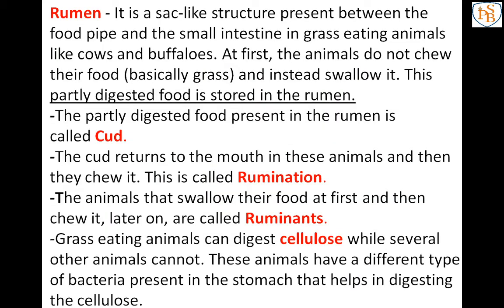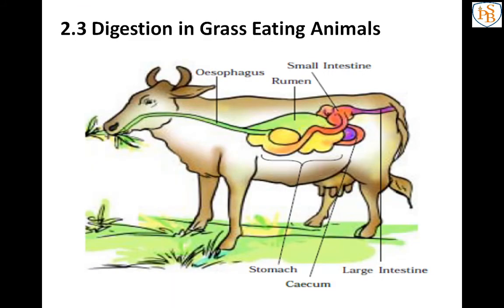Here I have mentioned the note but first I will explain from this image. Now the grass is swallowed and stored in the part of the stomach which is known as the rumen, and the grass is partially digested, means not fully digested.